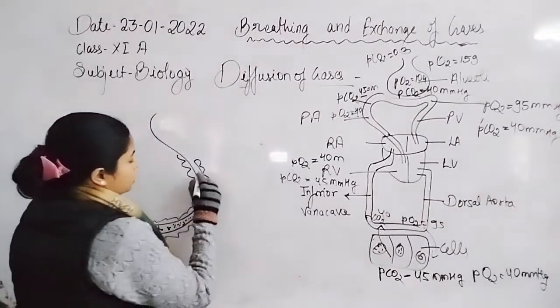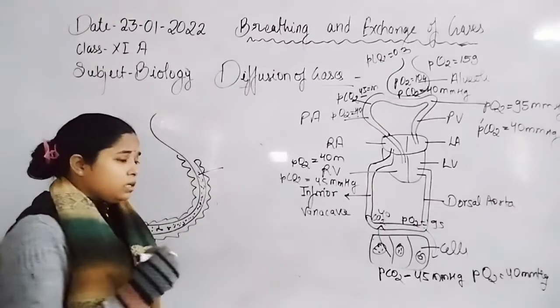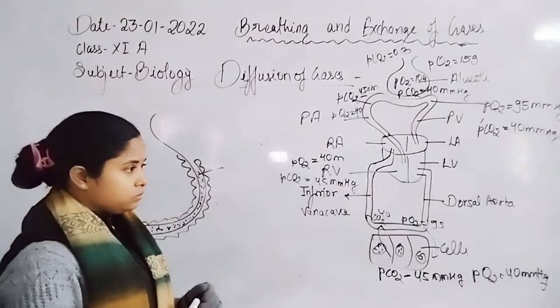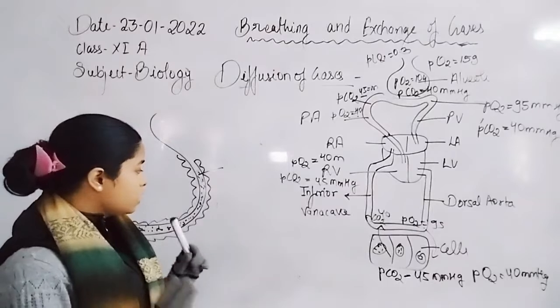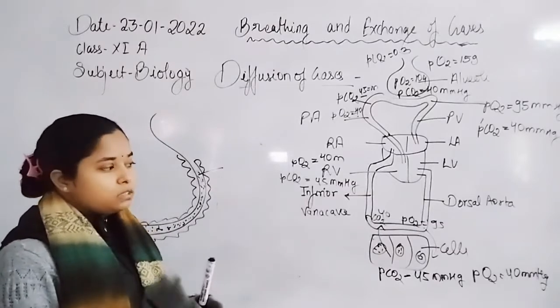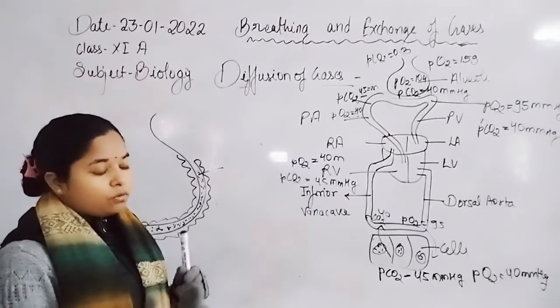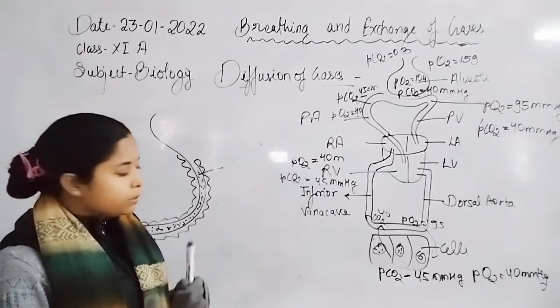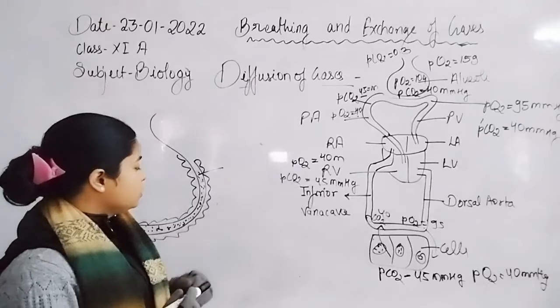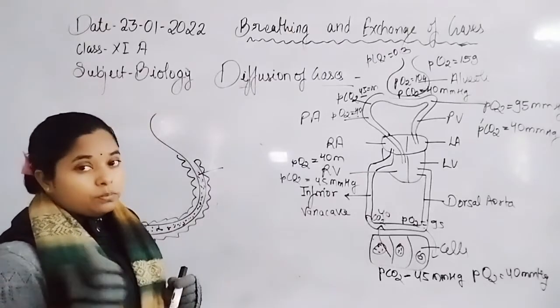We know that for the diffusion of gases there are two main important things. First, liquid should be present, because without liquid or mucus, gases cannot be diffused. And the membrane should be a thin layer.